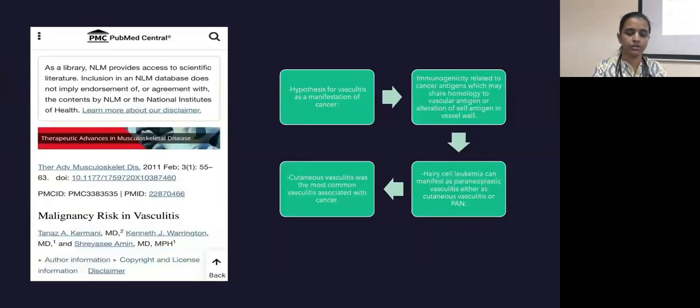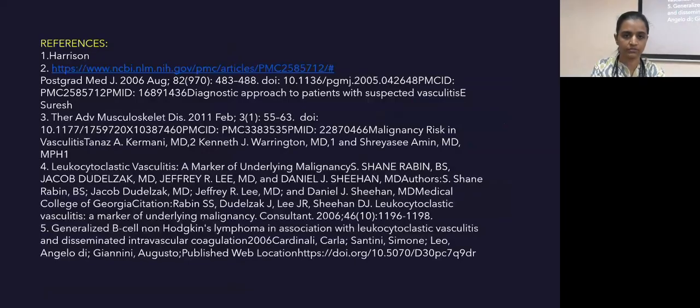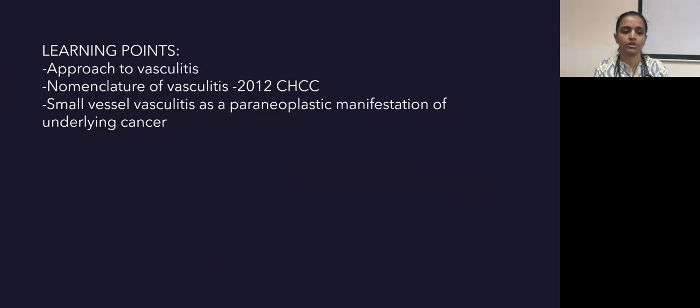According to this study, why vasculitis occurs as a manifestation of cancer is not well understood. There is a hypothesis of immunogenicity related to cancer antigens, which may share homology with vascular antigens, or alteration of self antigen in the vessel wall. And according to this study, hairy cell leukemia can manifest as a paraneoplastic vasculitis, either as a cutaneous vasculitis or polyarteritis nodosa. Cutaneous vasculitis is the most common form of vasculitis associated with cancer. These are my references. Learning points are the approach to vasculitis, nomenclature of vasculitis, and small vessel vasculitis as a paraneoplastic manifestation of underlying cancer.